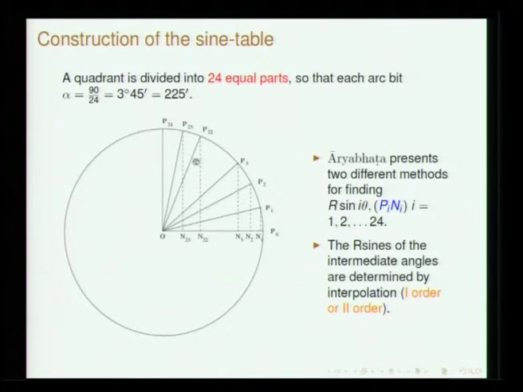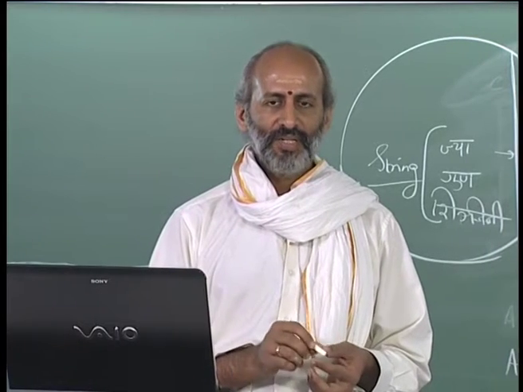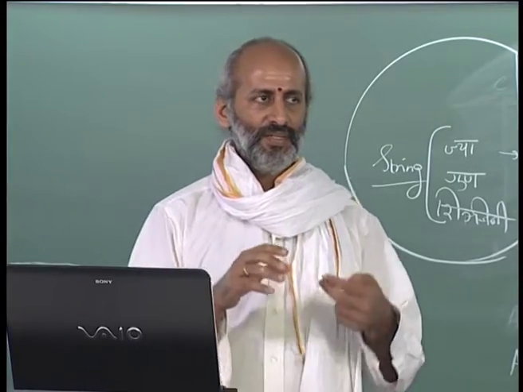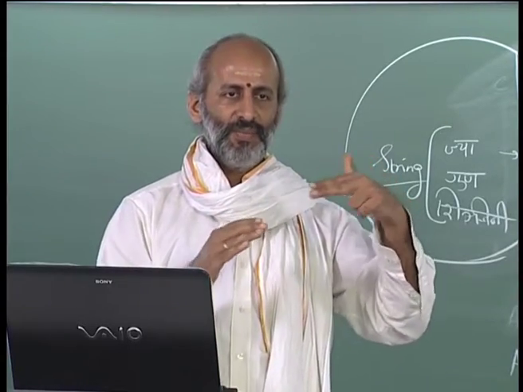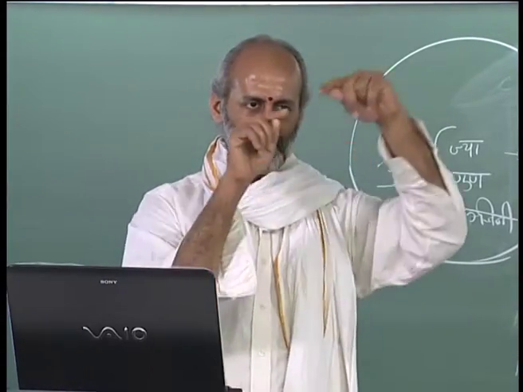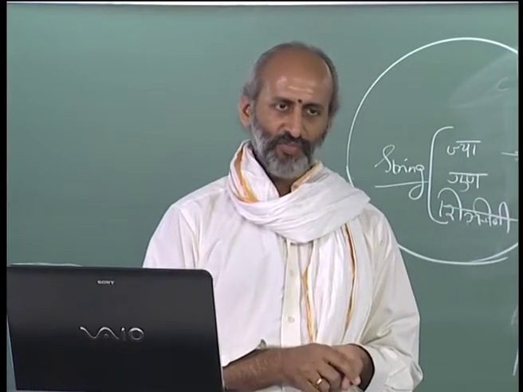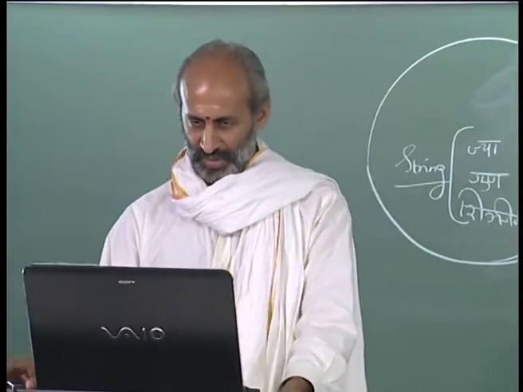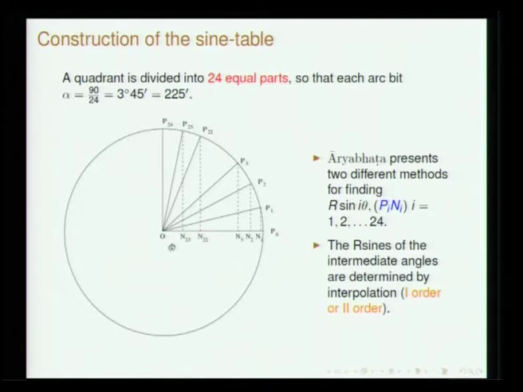So, generally in almost every astronomical or mathematical work, we will see that a certain method has been described in which typically they will divide a quadrant into 24 parts. So, as shown in the diagram, you take the circle, you take this quadrant O P0 P24 and divide this into 24 equal parts. Okay, the points are marked as P1, P2, P3 and so on.